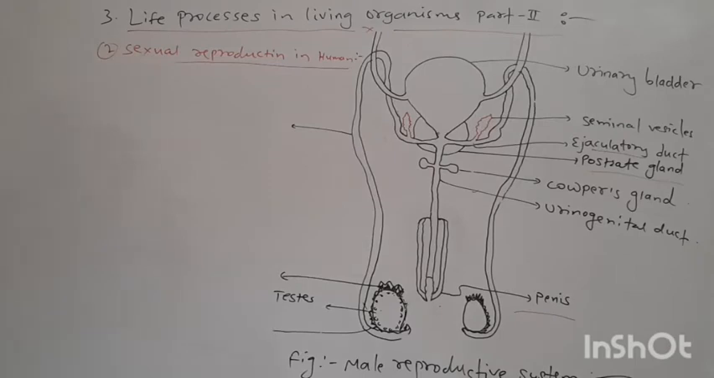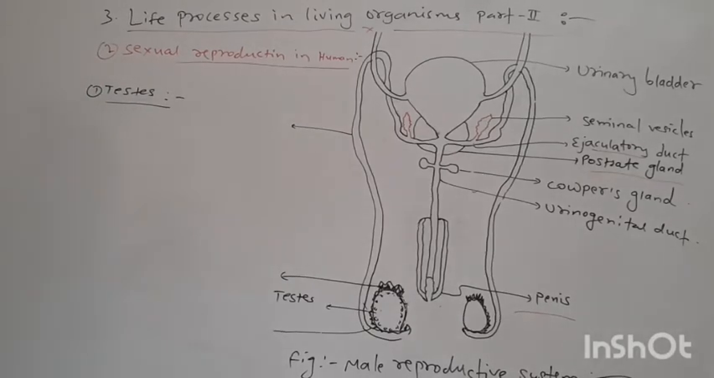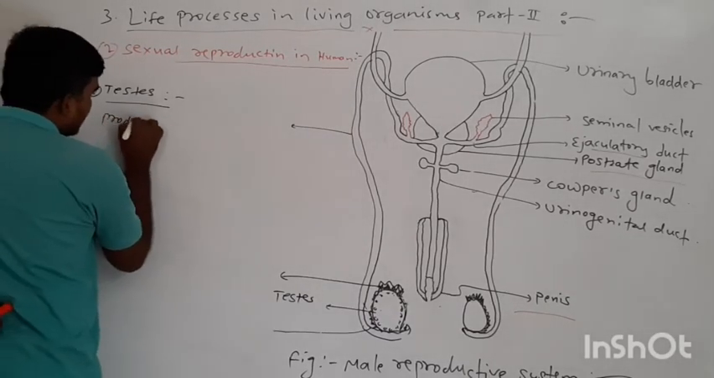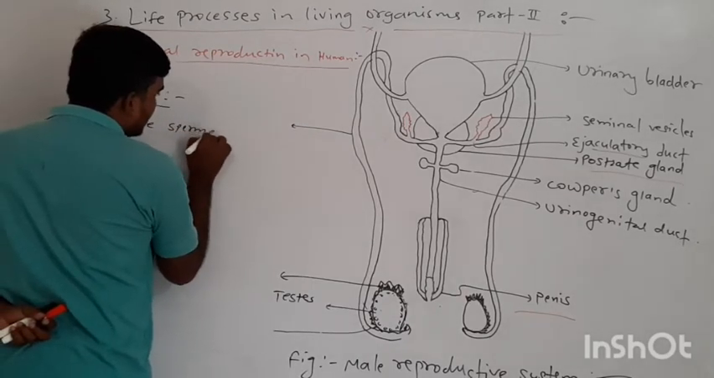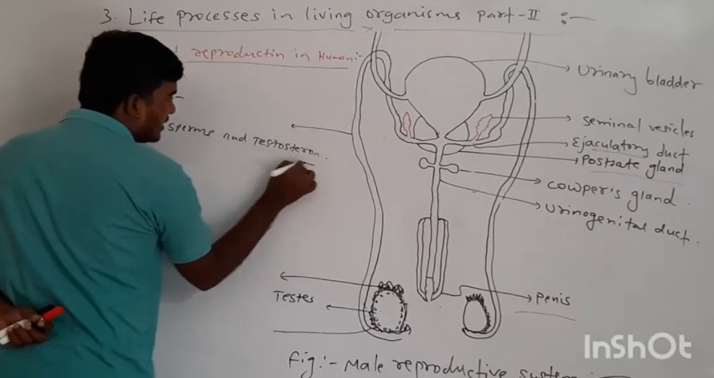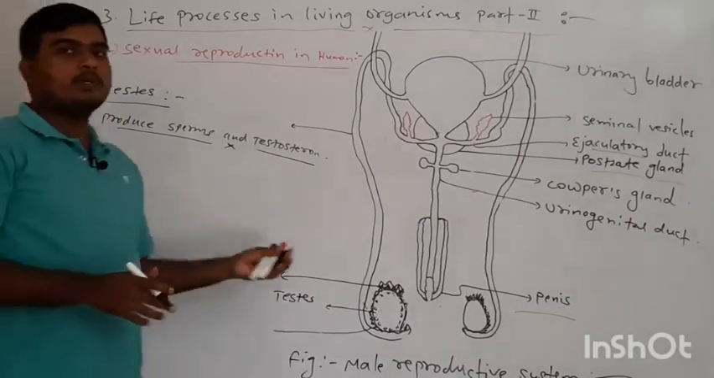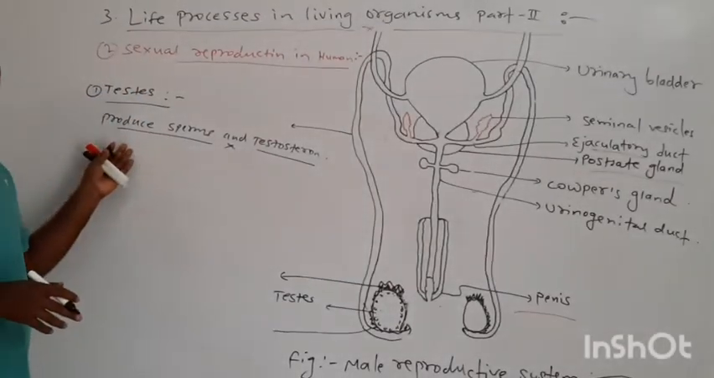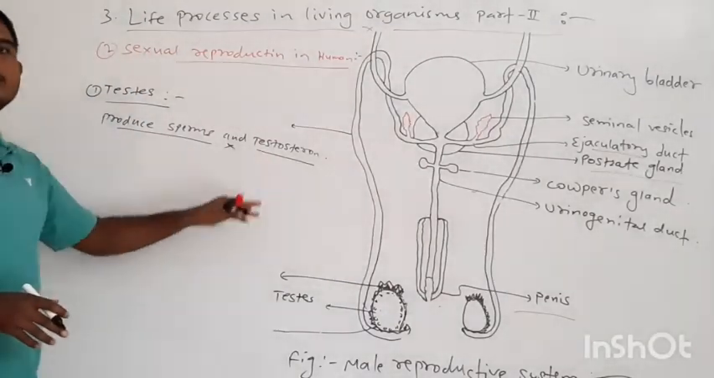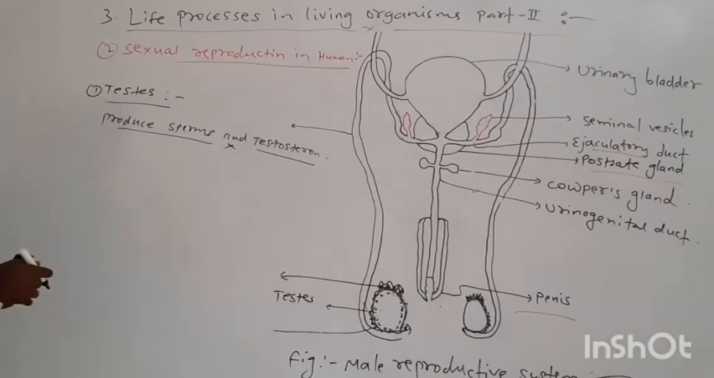First, about testes. What is the function of testes? Testes are useful for the production of sperms and testosterone. Testosterone is a male reproductive hormone which is useful for the process of spermatogenesis, or we can call it the formation of sperm. So this hormone is responsible for producing the sperm.